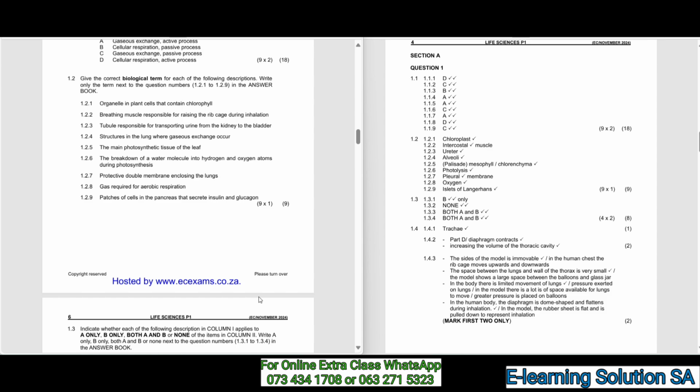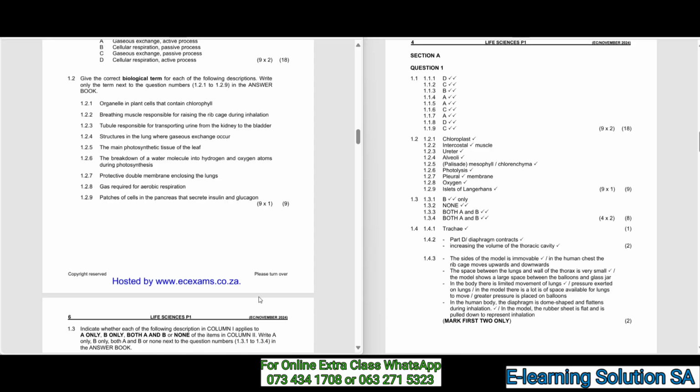So that's 1.2.1. Organelle in plant cells that contains chlorophyll, we call it a chloroplast. Breathing muscle responsible for raising the rib cage during inhalation, we call it the intercostal muscle. Okay. 1.2.3, the tubule responsible for transporting urine from the kidney to the bladder, that one is a ureter. 1.2.4, structures in the lung where gaseous exchange occurs, that's the alveoli. So 1.2.5, the main photosynthetic tissue of the leaf, that one is mesophyll or chlorenchyma.